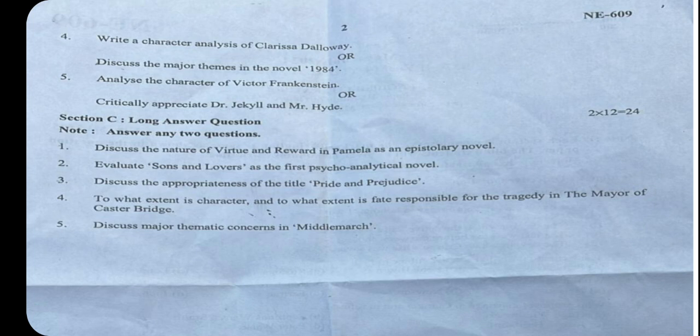You have to justify how Henchard's fate, Elizabeth's fate, the daughter, everyone, how they are victimized by fate. You have to justify this tragedy, and how we, as human beings, are victimized by fate. This way you have to justify, right?